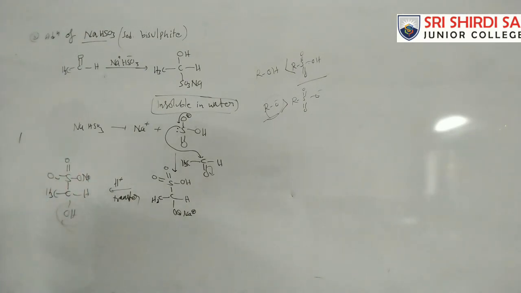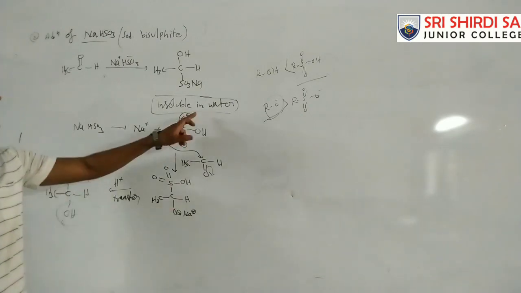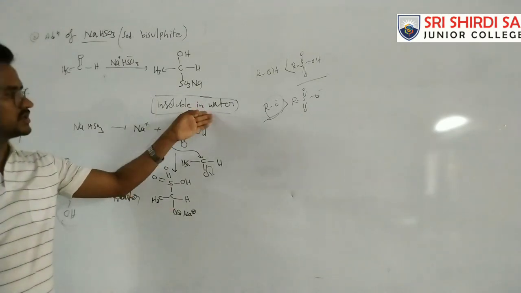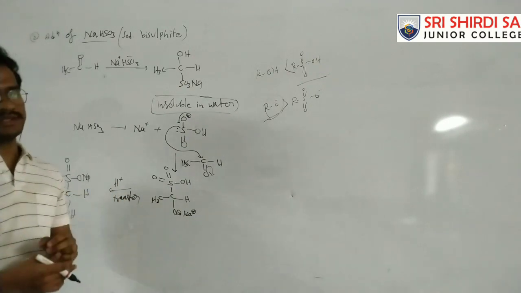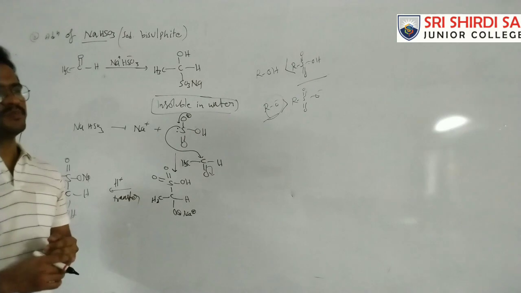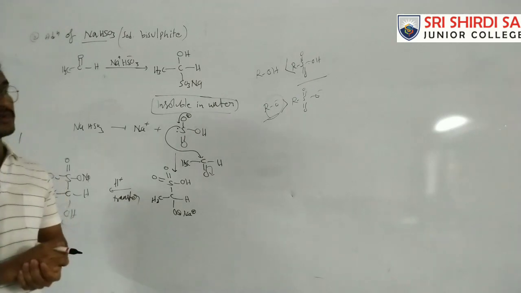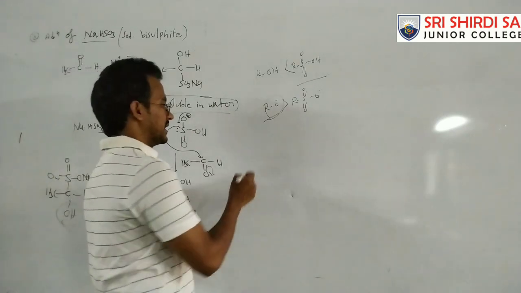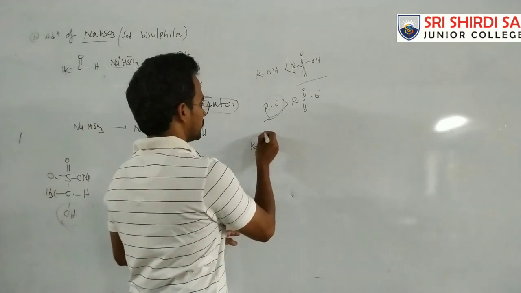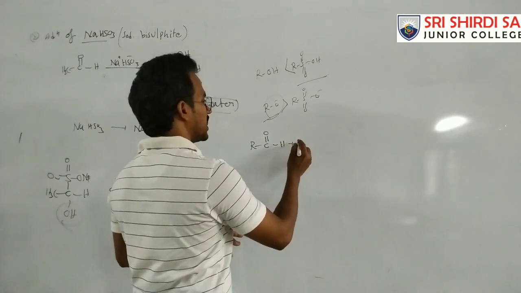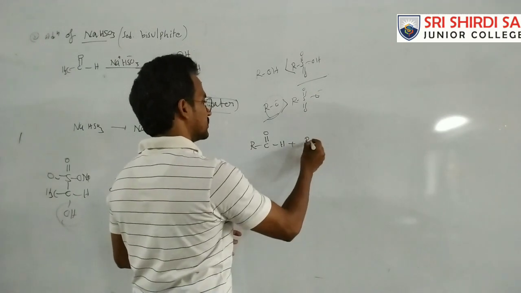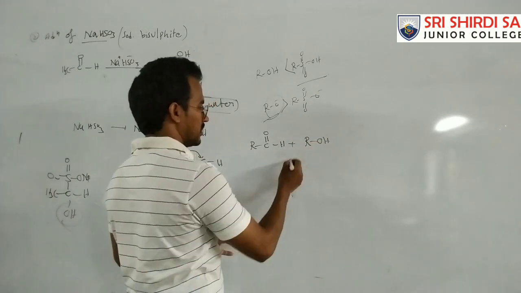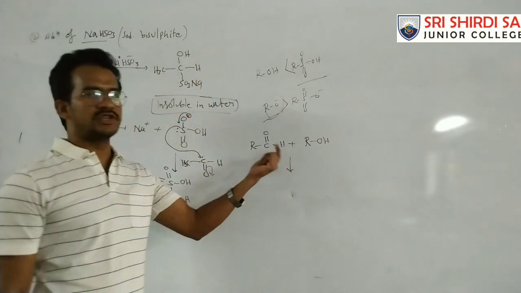The nucleophilic addition reaction. So this compound is insoluble in water. With this advantage we can purify carbonyl compounds from non-carbonyl compounds. Suppose this carbonyl compound is RCHO and the non-carbonyl compound is an alcohol. We need to separate the mixture.